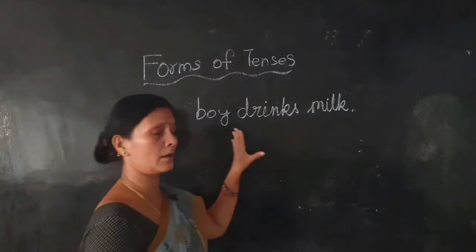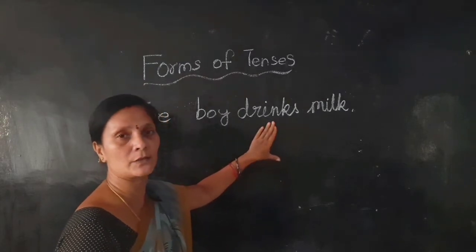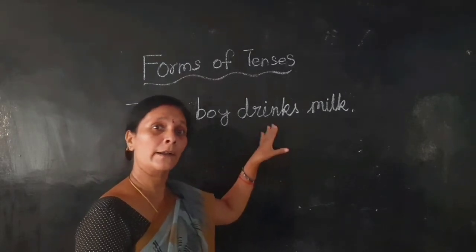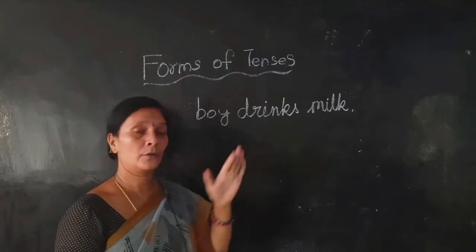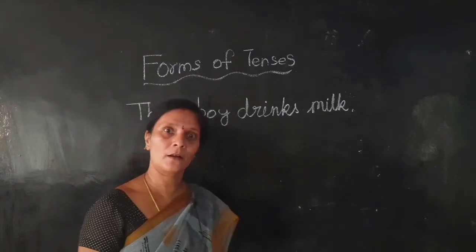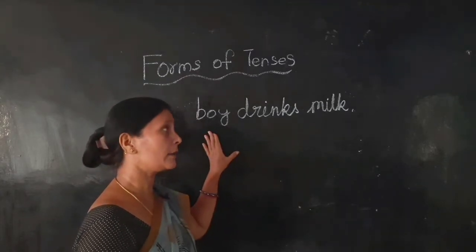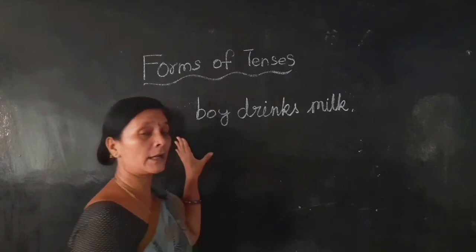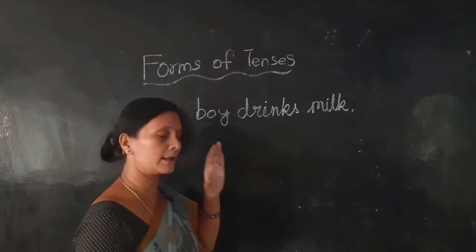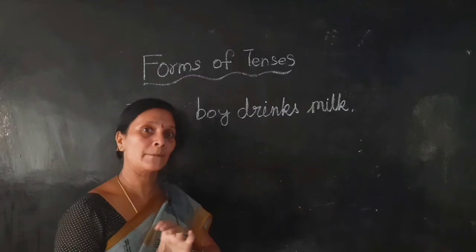The boy drinks milk means universal truth. Yesterday he drank milk, today he drinks milk, tomorrow also he will drink milk. This is called universal truth. That sentence will be in simple present.